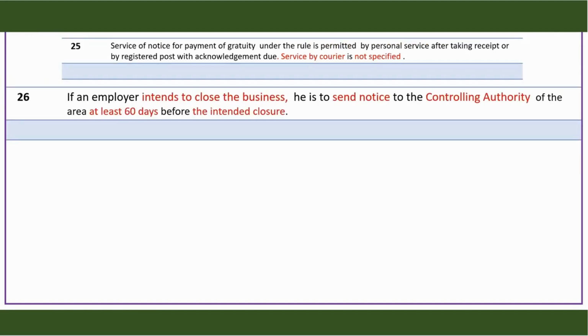An employer who is already under the Payment of Gratuity Act coverage, employing the specified number of people, if he intends to close the business, has to give a notice 60 days in advance of the intended closure, and the notice has to be sent to the controlling authority.